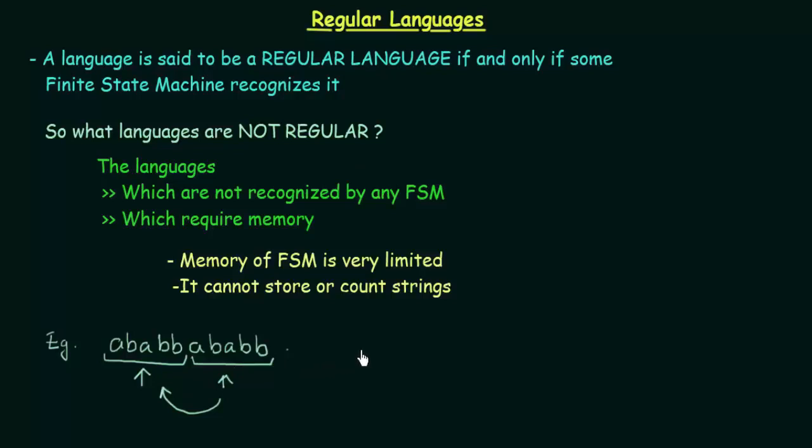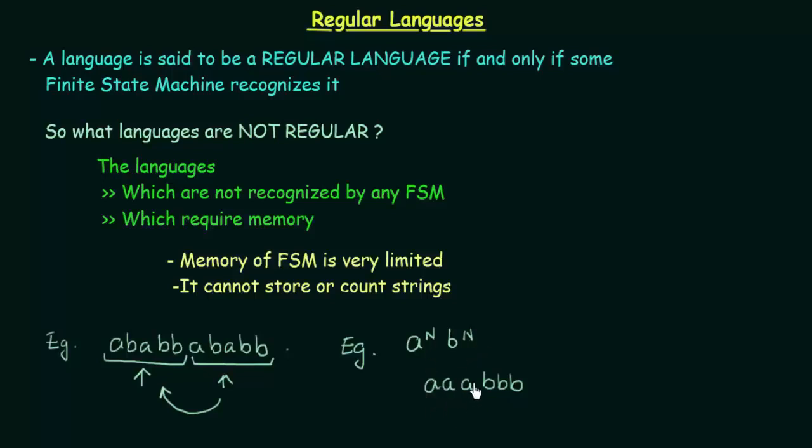Okay, now let me take another example. In this example, I have another language of this form: A power n, B power n. Now what is the meaning of this? This means that the number of A's should be equal to the number of B's. So suppose I have 3 A's, then it should be followed by 3 B's, because n should be the same.